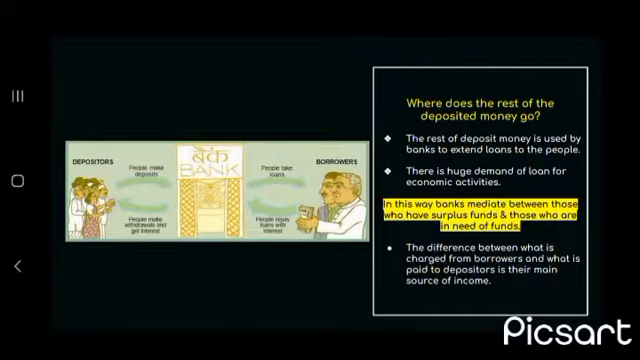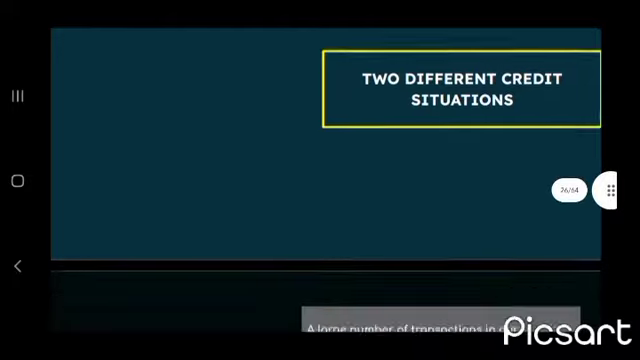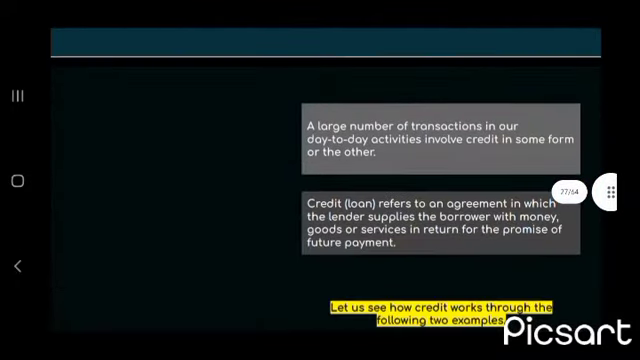The rest of the deposited money is used by banks to extend loans to the people. There is a huge demand for loans for economic activities. In this way, banks mediate between those who have surplus funds and those who are in need of funds. The difference between what is charged from borrowers and what is paid to the depositors is their main source of income.